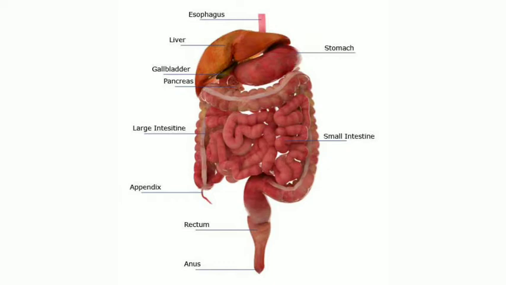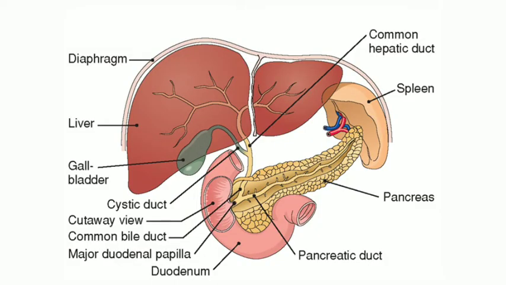Since the food was of acidic medium in the stomach, when it enters the small intestine, its main purpose is to make the food alkaline before further digestion. Digestion in the small intestine begins only when this acidic food is converted into alkaline by the action of various secretions from the liver and pancreas.